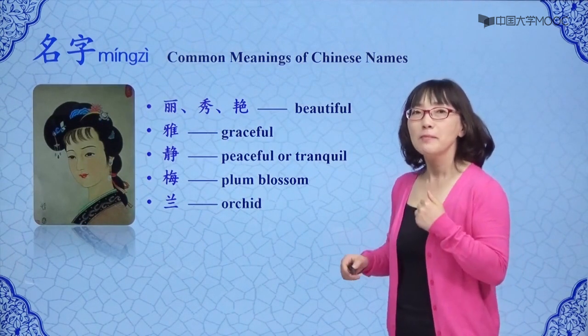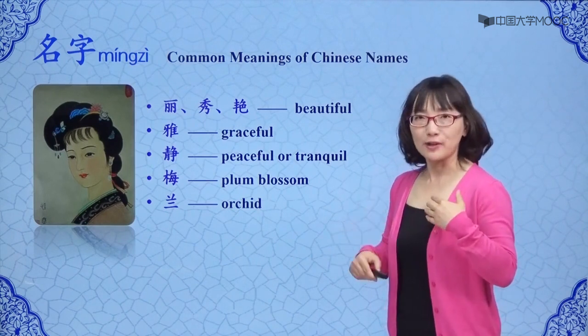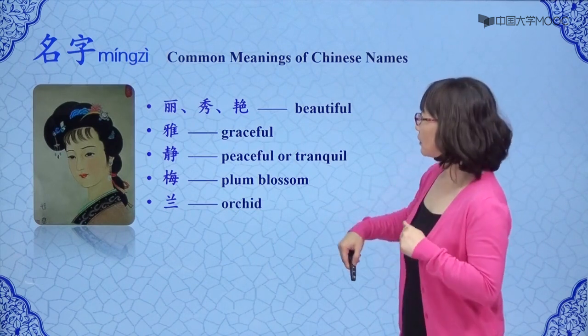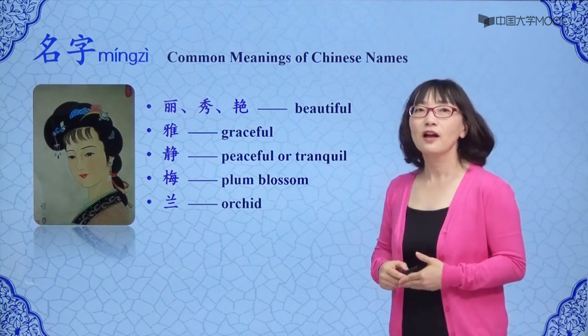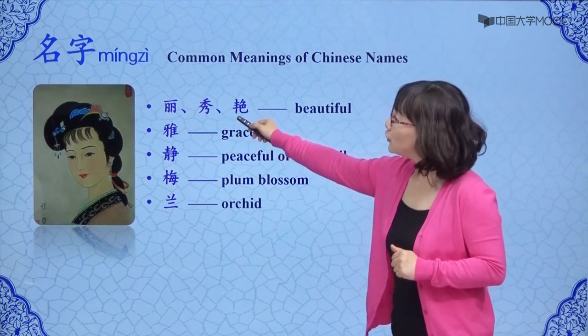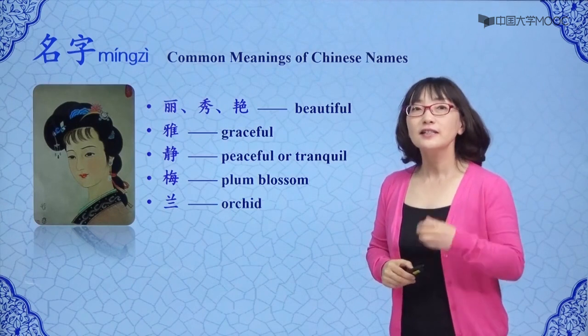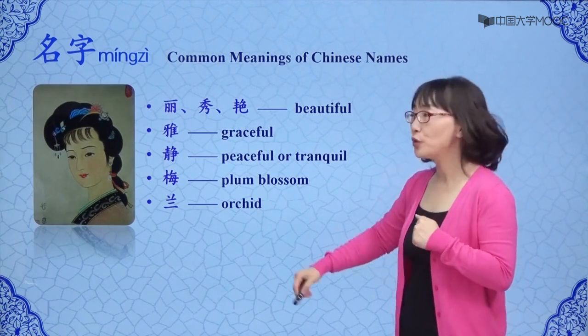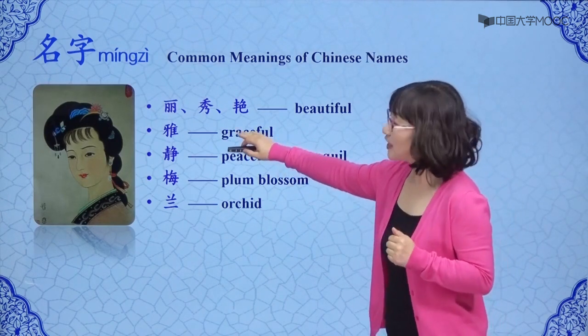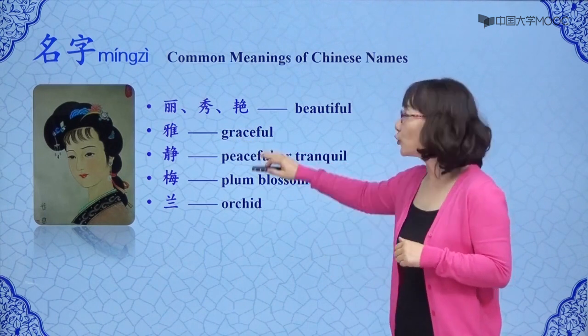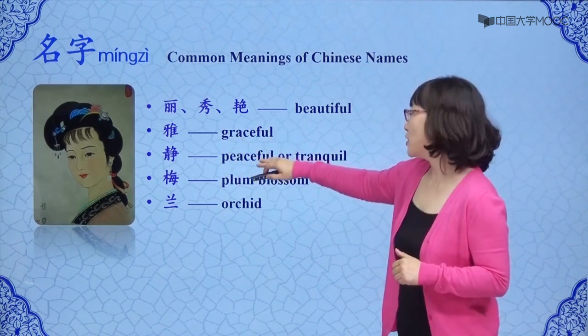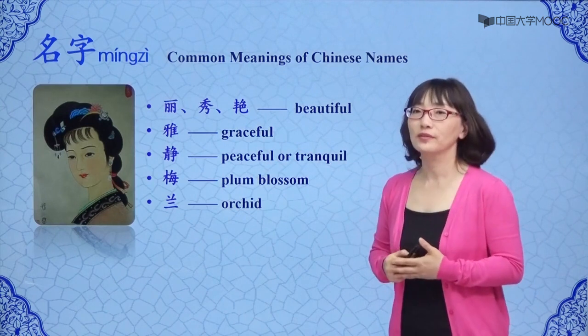The characters in female names are often related to qualities considered desirable in women. For example, many very common characters in women's names mean beautiful. For example, Li, Xiu, and Ye. Some other common characters in women's names include Ya, meaning graceful, and Jing, meaning peaceful or tranquil.